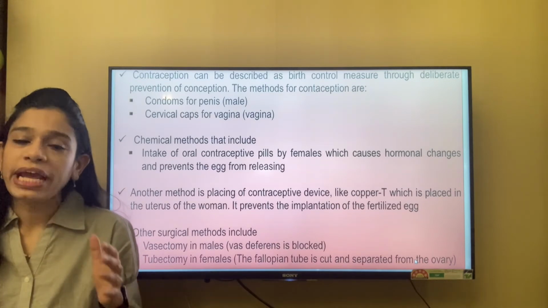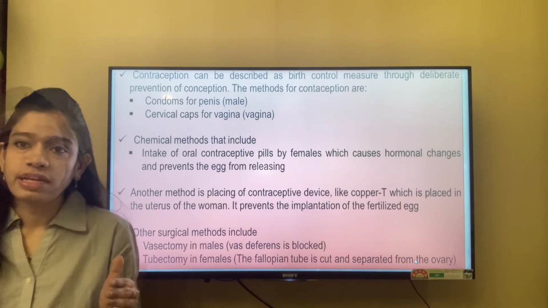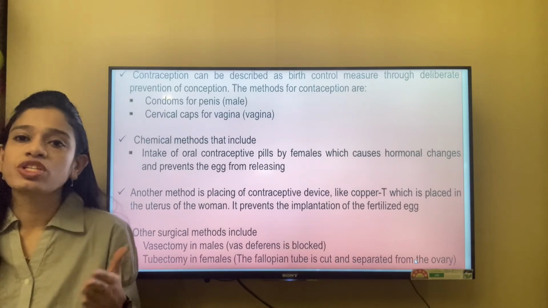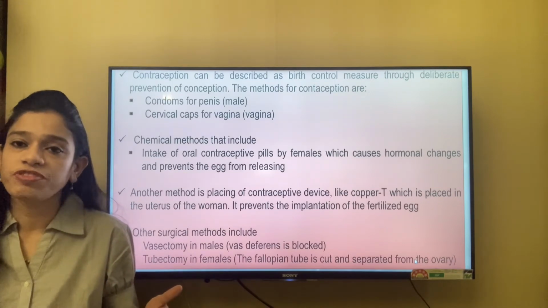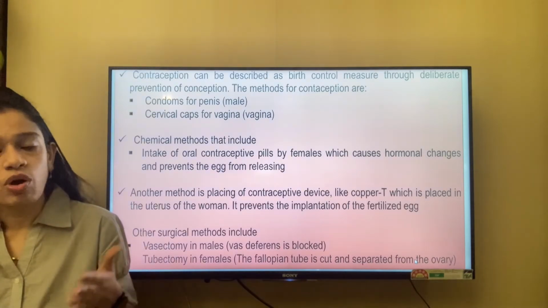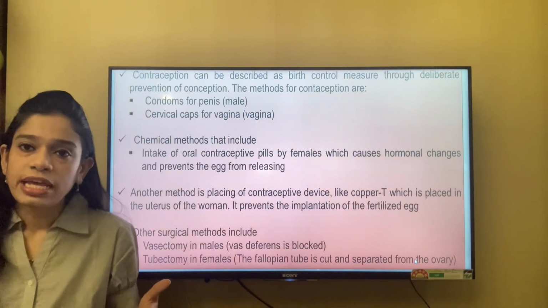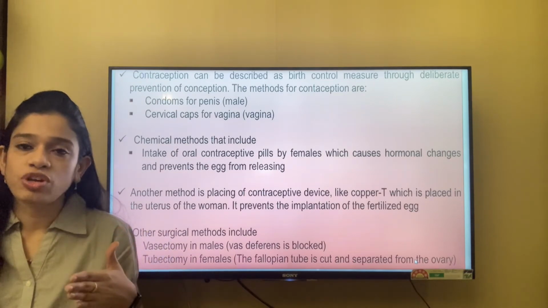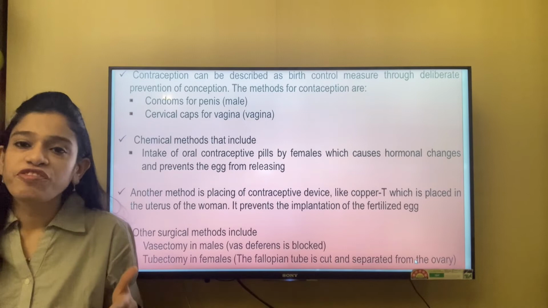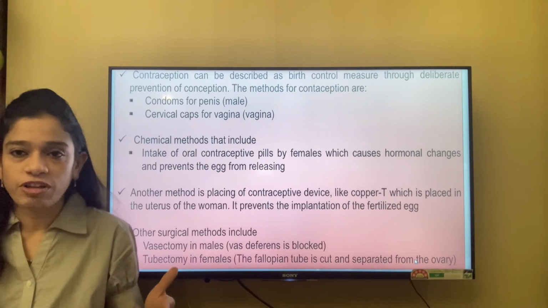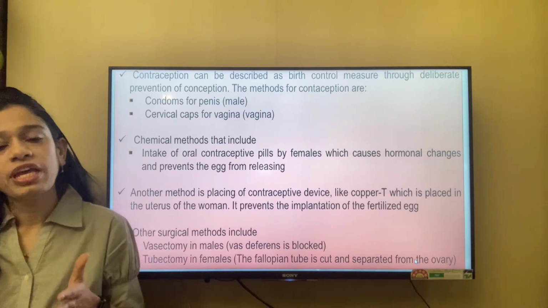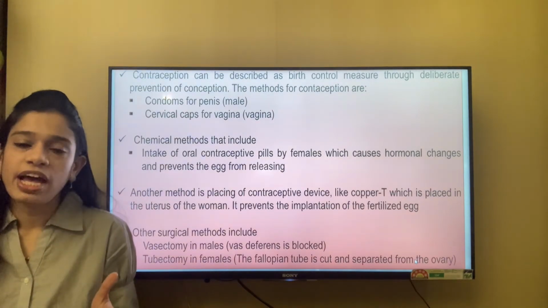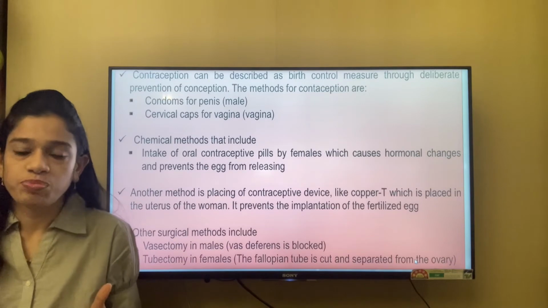First is the mechanical method. The mechanical contraception methods use some barrier which stops the sperm from moving into the vagina. This can be condoms, which are used by the male, to stop the passage of the sperms from the male body into the female body. For females, there are also cervical caps, which stop the entry of the sperm.